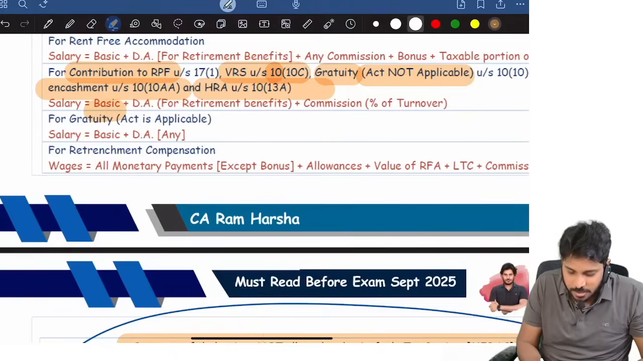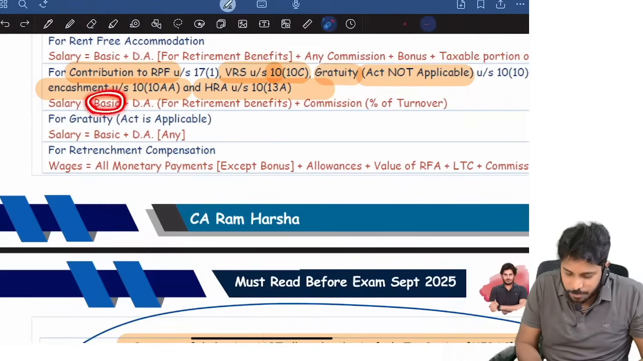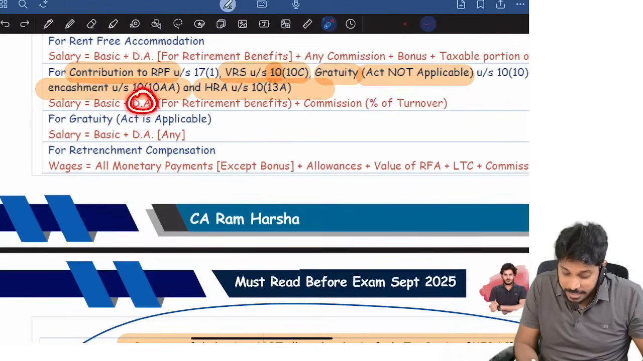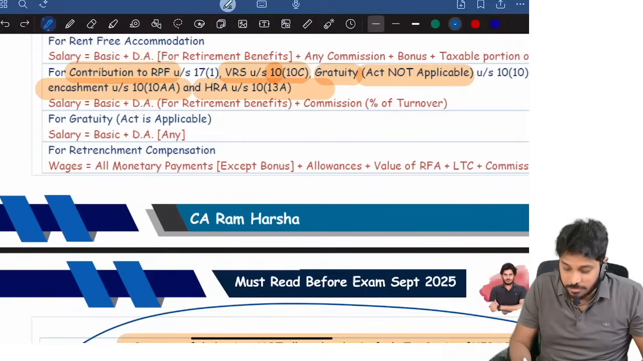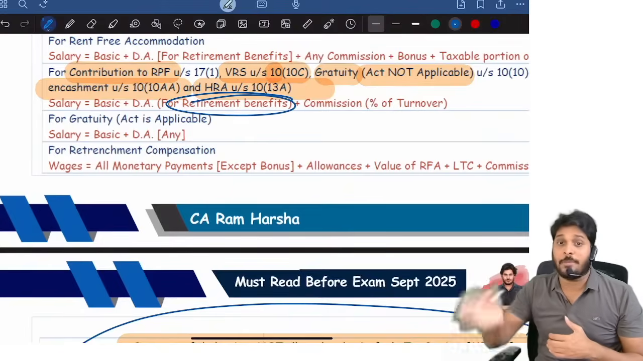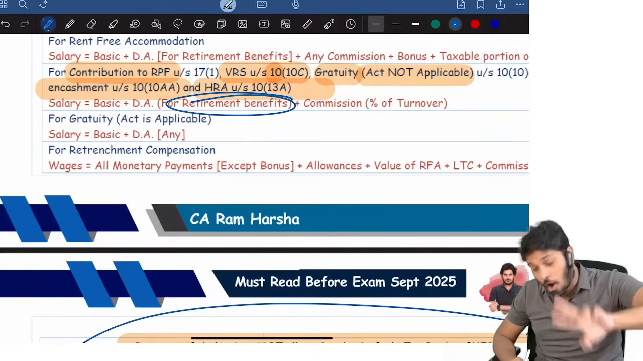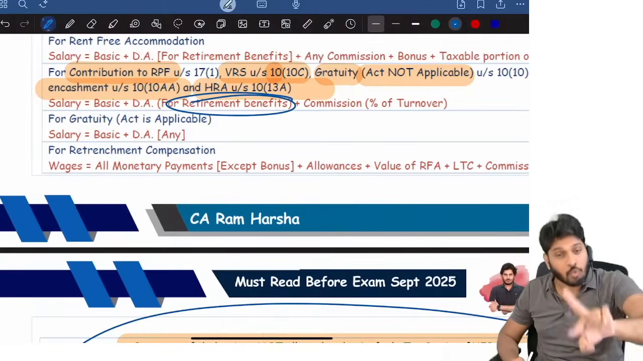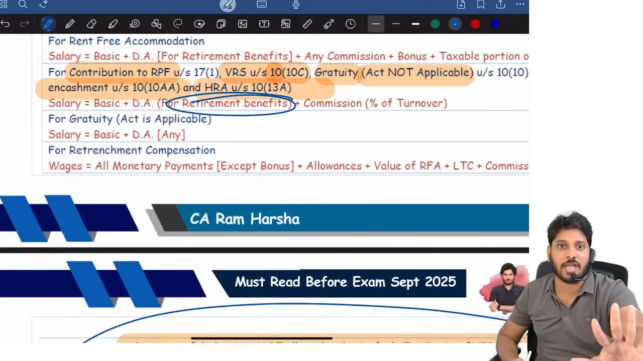In all these cases, salary means basic salary you take for that period. DA, that too for retirement benefits, DA only you should take. Commission as a percentage of turnover. Now sometimes in exam they will not tell you DA retirement. They will say DA forming part of salary. Whatever the word is there, we will call it retirement DA.